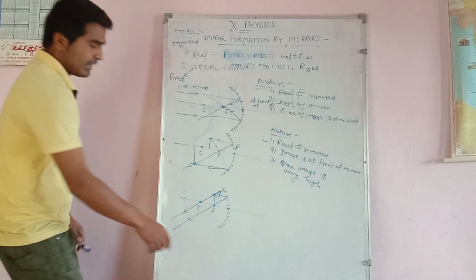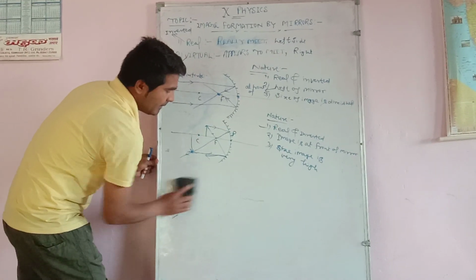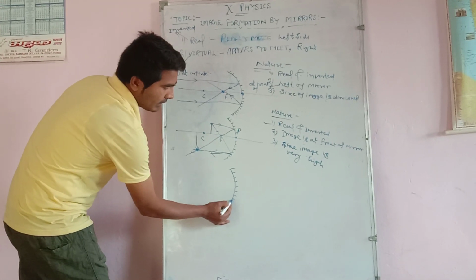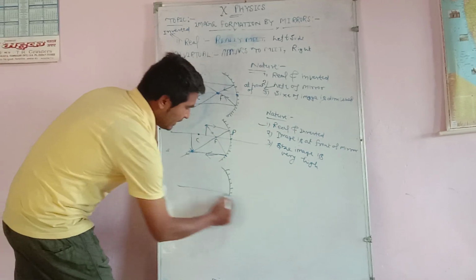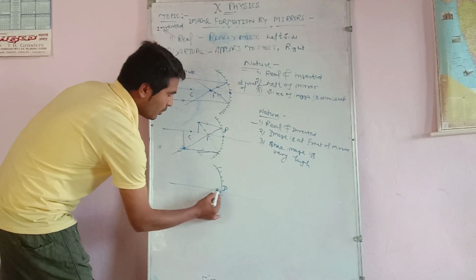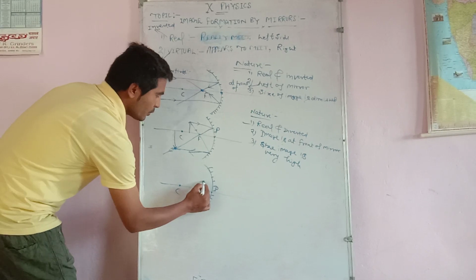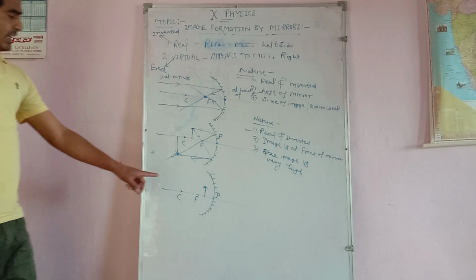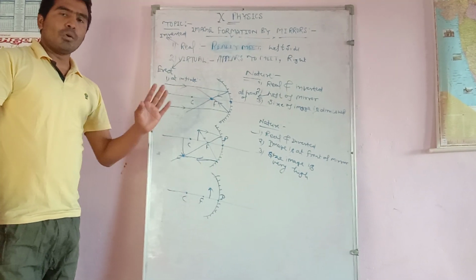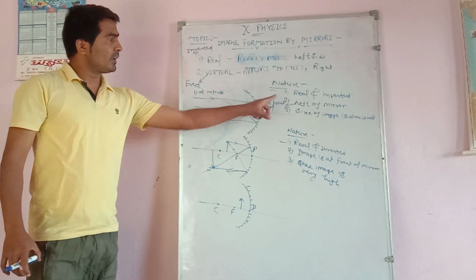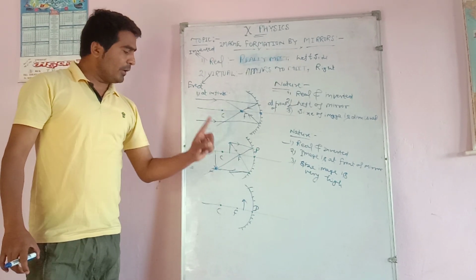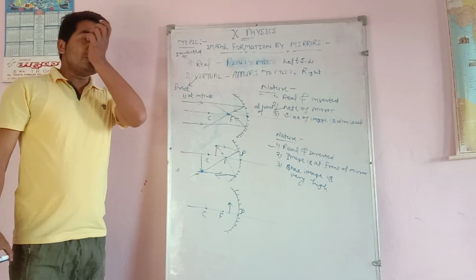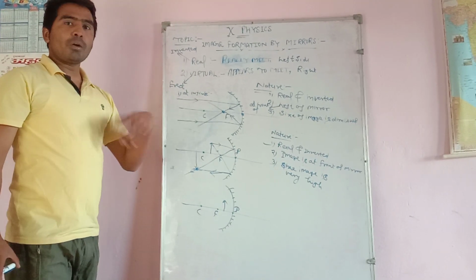The last case of this mirror, dear students, is when the object is between focus and pole. This is the concave mirror, and this is the pole, focus, center of curvature. We want to discuss when the object is between P and F. This is an exceptional case of the concave mirror. A concave mirror always forms a real and inverted image, but only in one case, when the object is between P and F, the concave mirror forms a virtual and erect image. How does it form a virtual and erect image?